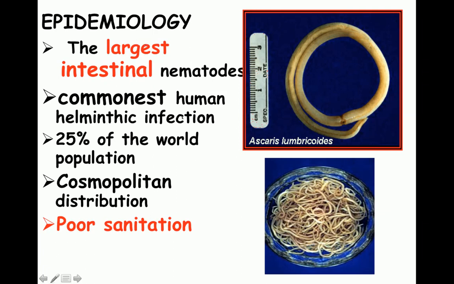Now, it infects 25% of the total world population and is mainly seen in third world countries where there is poor sanitation. And it is present in large numbers, as you can see, this plate full of Ascaris, which has been taken out from the intestine of a child.